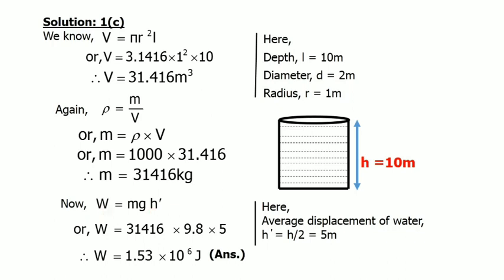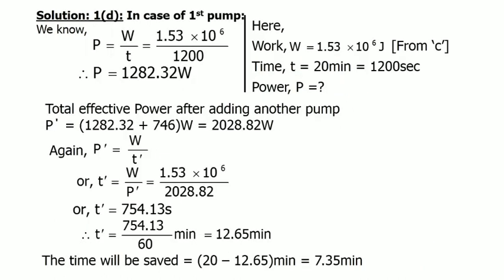Putting the values into mg h prime, we will get the work as 1.53 into 10 to the power 6 joule. That is the answer. Let us do part D.